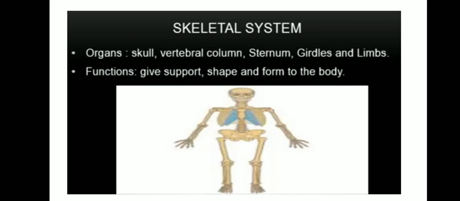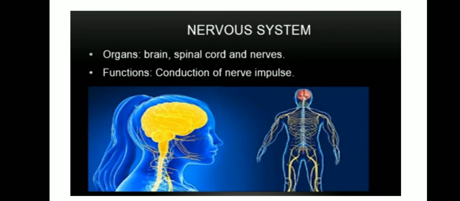This is the one which gives proper structure to the human body. And what is its function? It gives support, shape and form to the body. Support as well as shape and form is given with the help of the skeletal system.